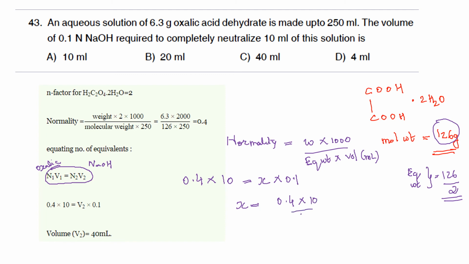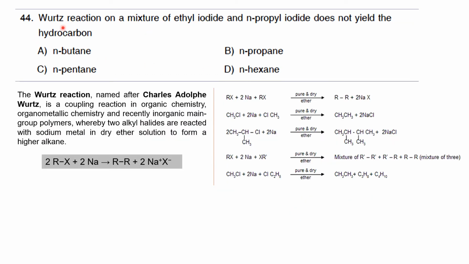So when you find out X, it comes like 0.4 into 10 by 0.1. So it comes around 40 ml. Okay, so this is the answer. The answer for this question is option C. So this is a pretty simple question that you normally perform in your titrations. When you carry out volumetric titration, this equation is actually involved in the calculation of the normality of the given solution.